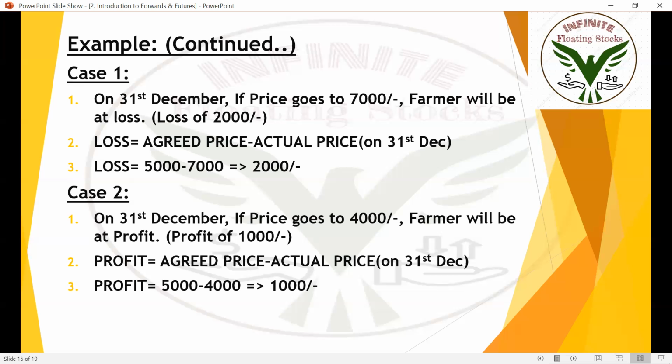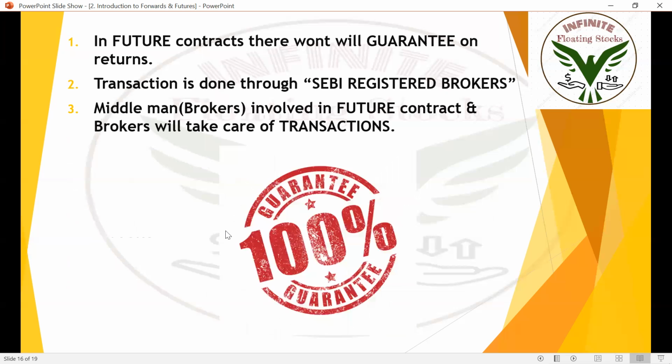Okay. So profit is agreed price minus actual price. So agreed price is 5,000 rupees, which the farmer and shop owner made an agreement saying that farmer will be selling his vegetables for 5,000, and shop owner will be buying them at 5,000. So you should do that irrespective of price. And the actual price is 4,000 on that 1st December. So shop owner will be at a loss of 1,000 rupees and farmer will be at a profit of 1,000 rupees in second scenario. Now, here are few important points regarding futures contract.